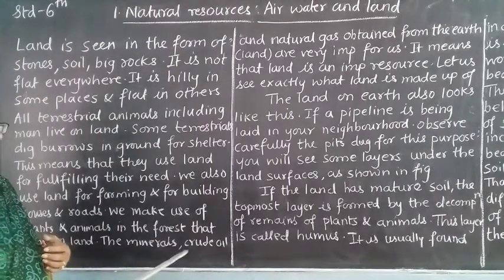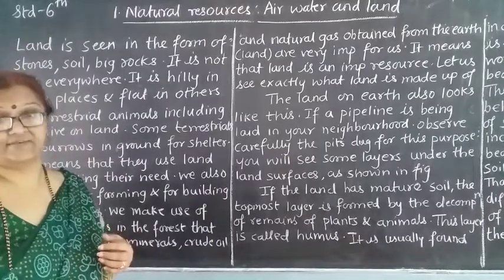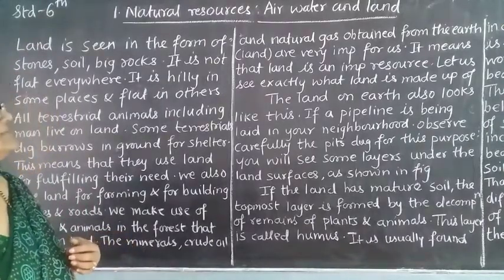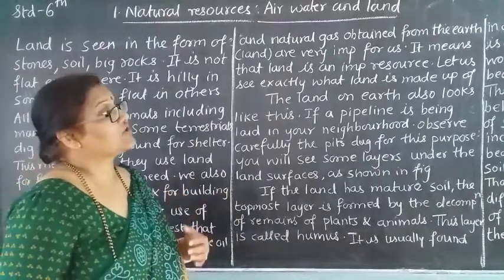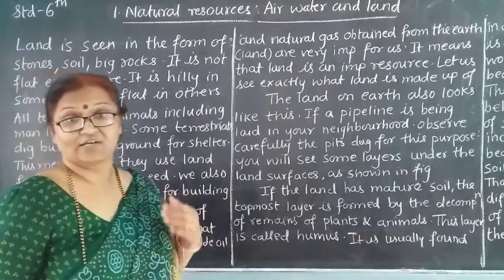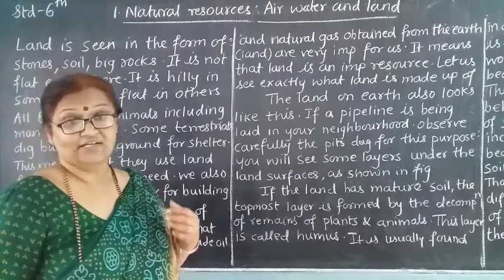The minerals, the crude oil, crude oil means कच्चं तेल. Then minerals, and then natural gas. Whatever is obtained from the earth, or whatever is obtained from the land, is very important to us.